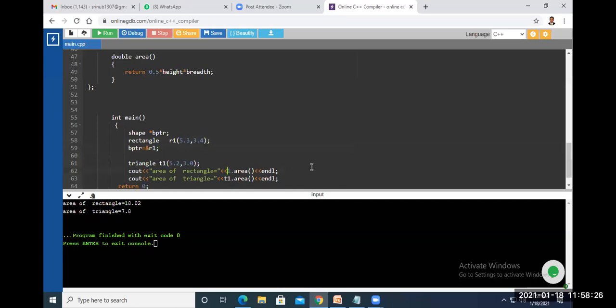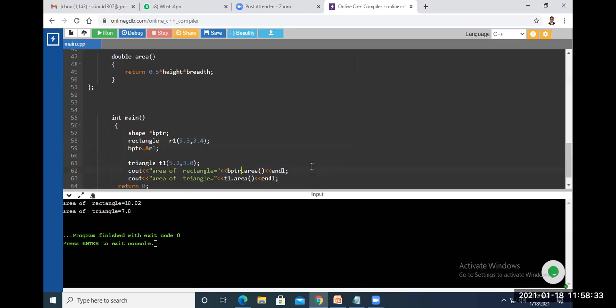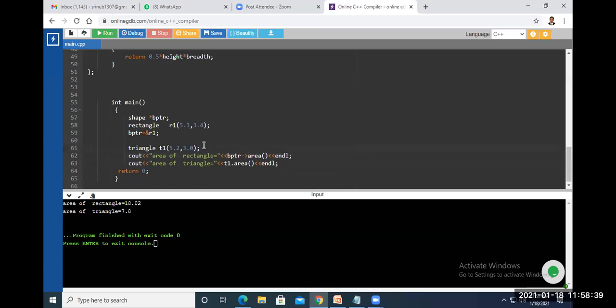Here you call this function by using the base pointer, right? I have created the base class pointer reference. We have not created an object here. Reference means a pointer initialized with the address of the R1 object, the rectangle class object, and I'm calling the area function, a virtual function, by using the base class pointer.